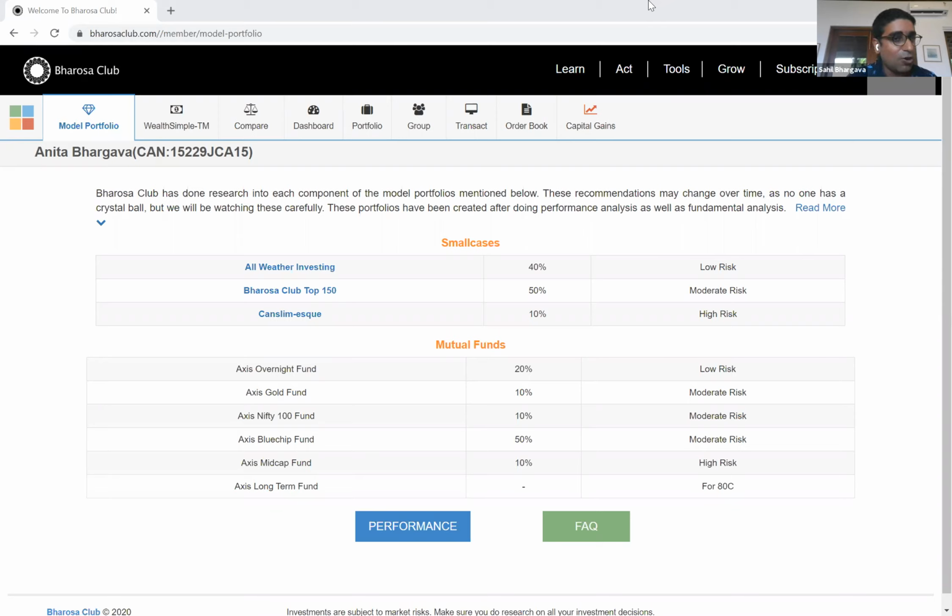But if I had long-term money, I would still keep it invested in equities because it doesn't matter. But I would take away some of my medium-term money from equities. Hopefully that gives you some clarity on how to think about your own portfolio.